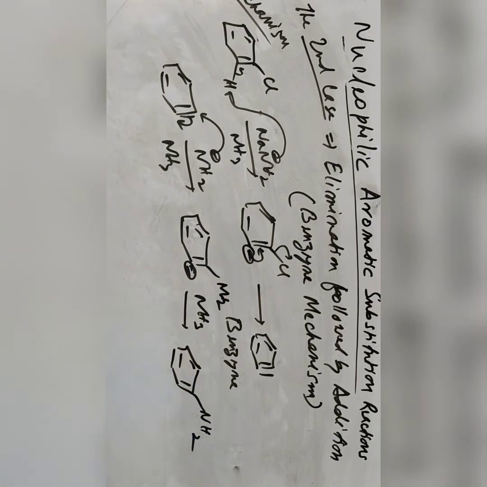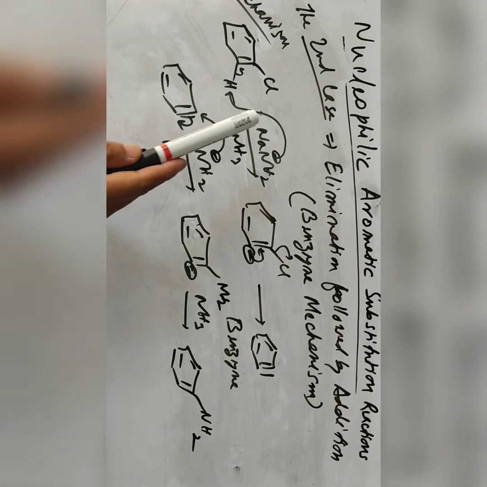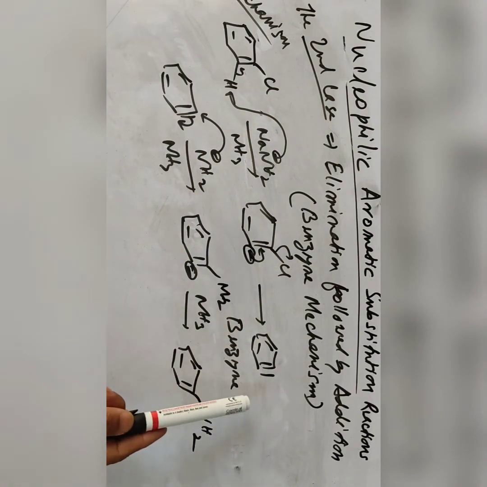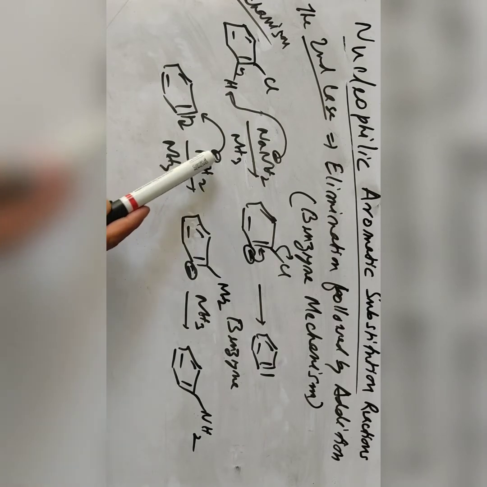So what I am saying is that in nucleophilic aromatic substitution, in the second case, first elimination is followed by addition. Here the chloride leaving group is eliminated first to give a benzyne intermediate, then this benzyne intermediate is attacked by the nucleophile to give this product, after picking up the proton from here. So this is the second case of elimination followed by addition.